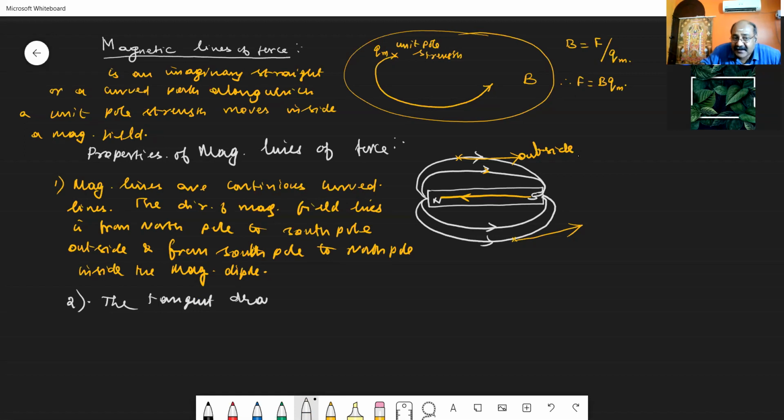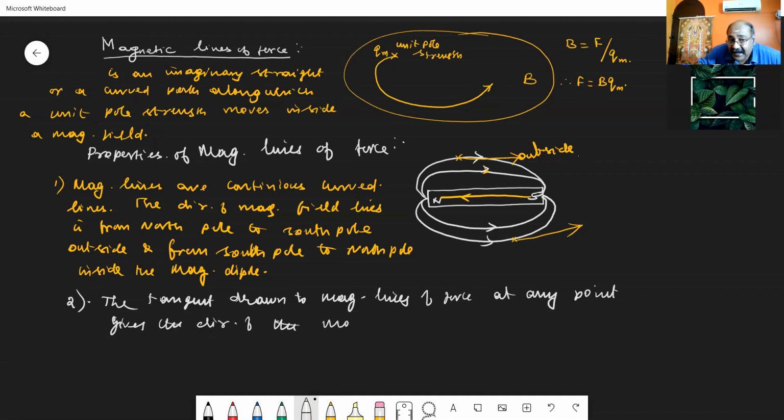The tangent drawn to magnetic lines of force at any point gives the direction of the magnetic field at any point.